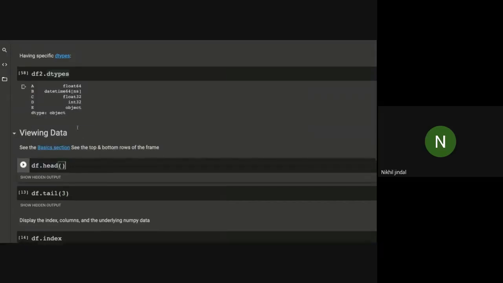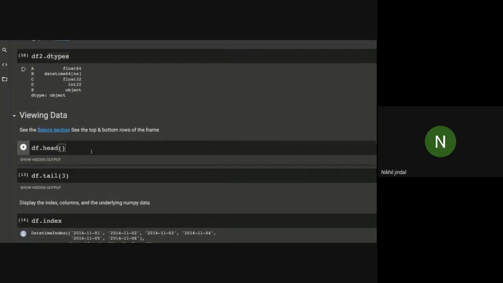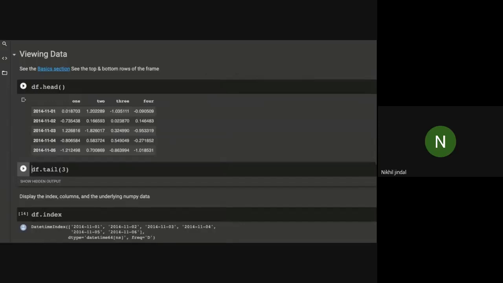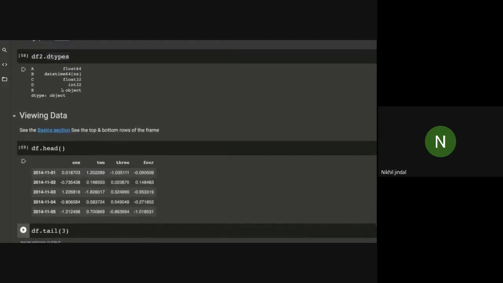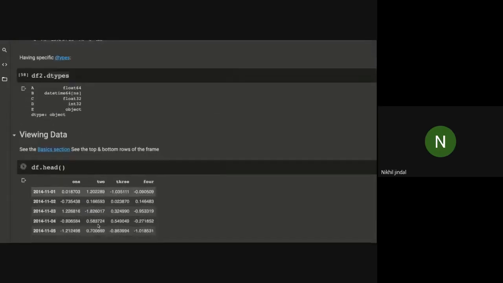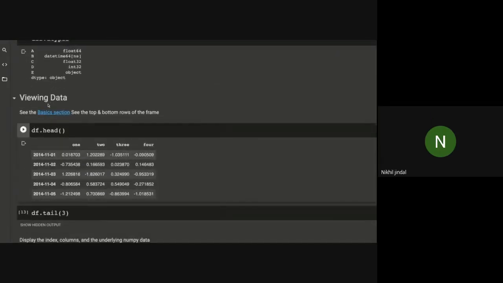Let's see what it will do. As you can see, it is the head function. It will print the top 5 or 10 rows of this data set. Here we have a data set with fewer values, only 6 values.